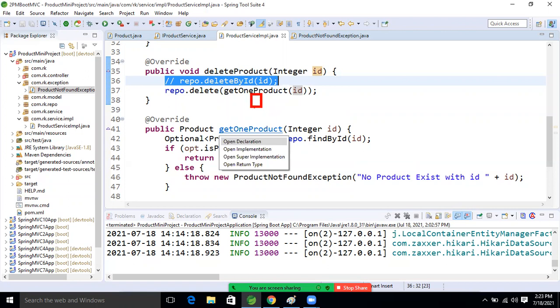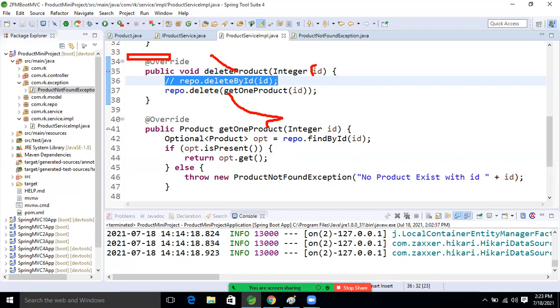Look at this, one minute. I will give the flow again, guys. So whenever we delete, our control comes to this method, right? After that, delete, get one product by ID. It will return what? Our application will internally call which method? This method, based on the get one product method and that ID.